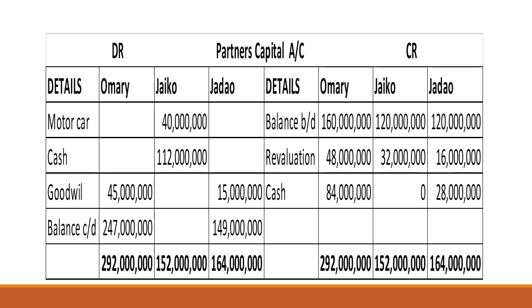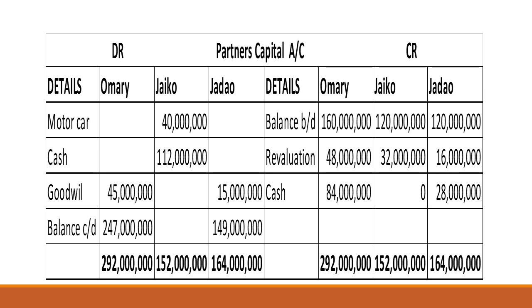So Jaiko took a motor car. We credit motor car account and debit Jaiko's capital account. And again, the remaining balance for Jaiko: we have 152 million. But Jaiko took a motor car of 40 million, so the remaining cash is 112.